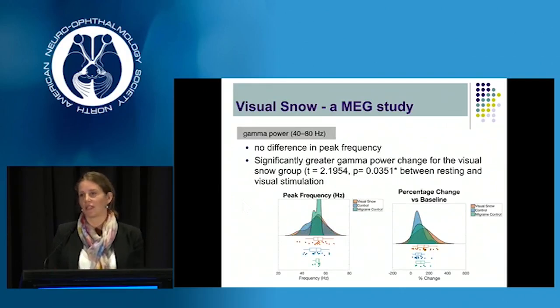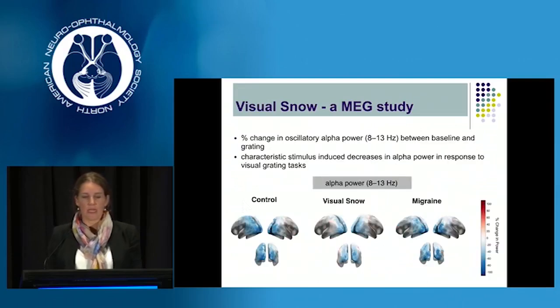Of note there, you can see that the migraine group actually had a really large amplitude that was not statistically significant, but it's certainly something that has been described in the literature previously. And if we look at the gamma power change between the resting state and the visual stimulation, although there was a similar spread, we actually found a greater gamma power change for patients with visual snow between the resting state and stimulation.